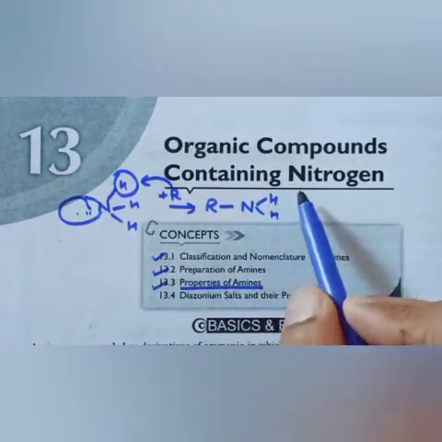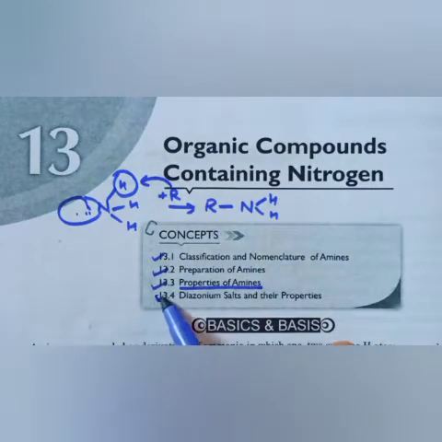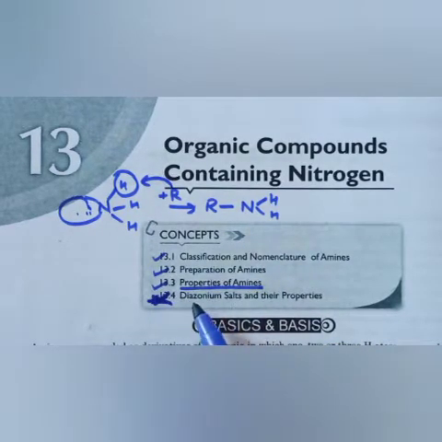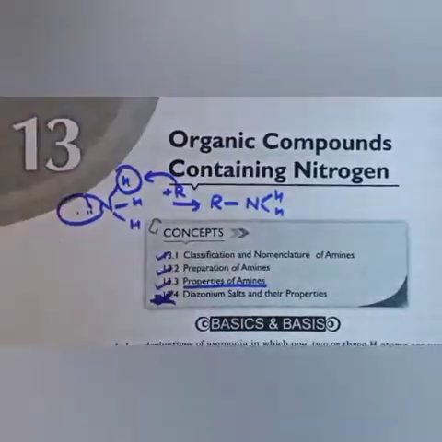Similarly, a compound of nitrogen is the diazonium salt. This is one separate group of nitrogen compounds, so diazonium salts and their properties we will do. But first we will talk about the basics.